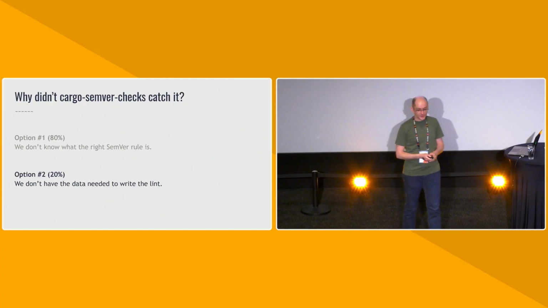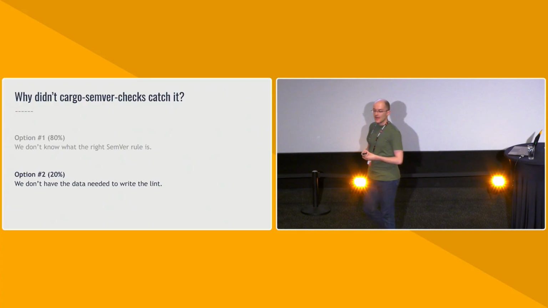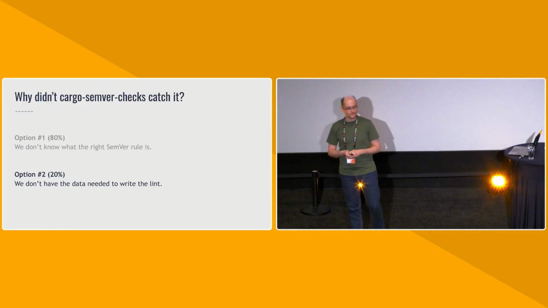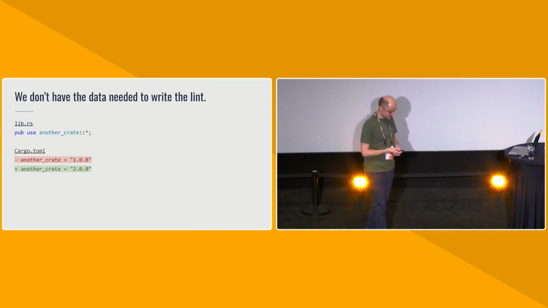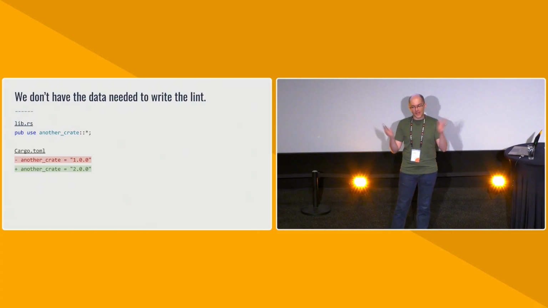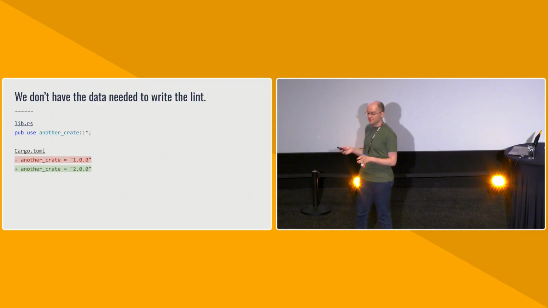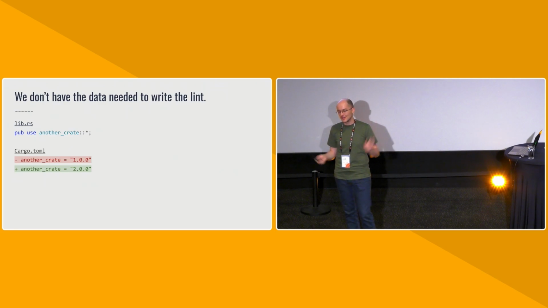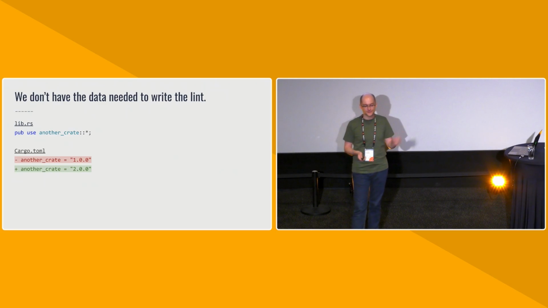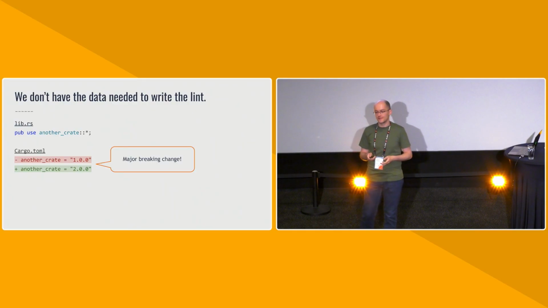All right, so that closes the chapter of why we might not have known what the right rule is. How about not having the right data? Consider this example. Here we have a crate, and it just re-exports the API of another crate. And now we're making a change. We're just bumping the major version of that dependency, so we're re-exporting completely different items and types from the perspective of the Rust compiler. Obviously, major breaking change, right?